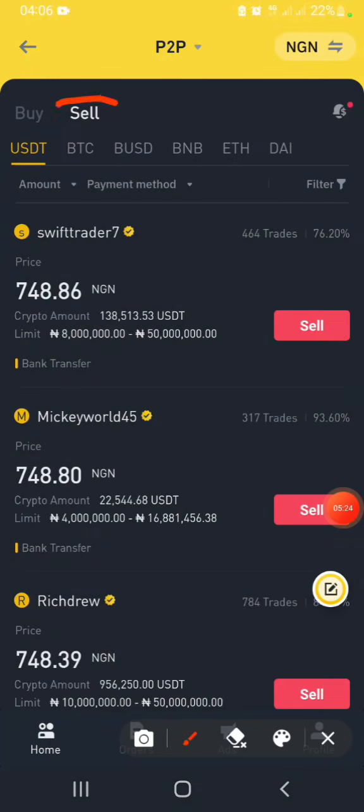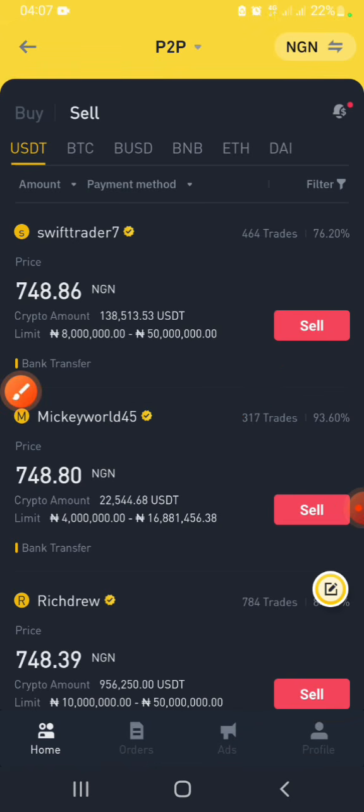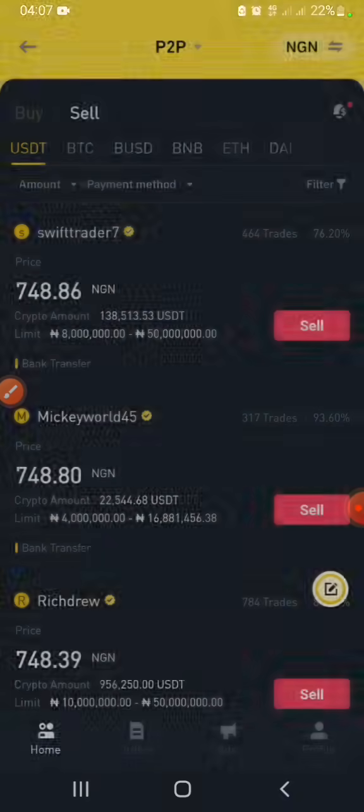So what you need to do is head over to sell in the Nigerian market here. Now you are going to sell the USDT that you bought from the Ugandan market. When you head over to sell, just look for one of these guys. As long as the rate of their successful trades is high and they are verified by Binance, then they are good to go. So let me head over to this one and hit sell.